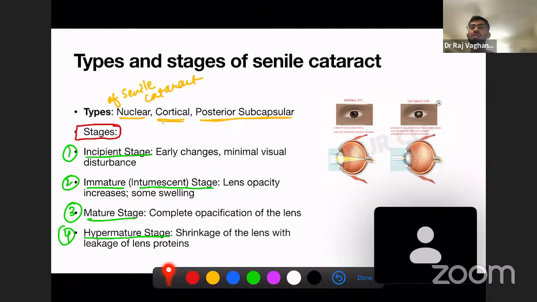Second, we have the immature stage. In the immature stage, lens opacity increases and some swelling is also present. The lens opacity increases and the lens becomes swollen.